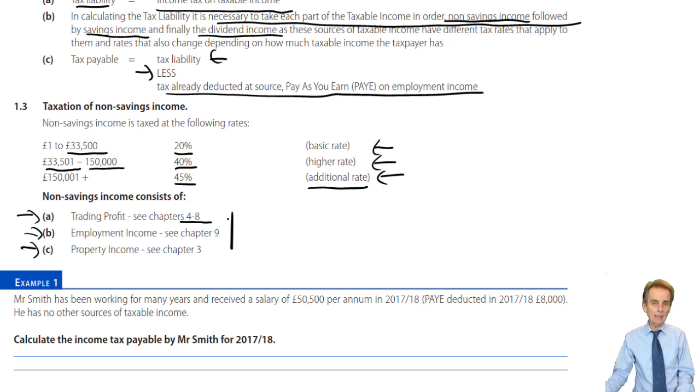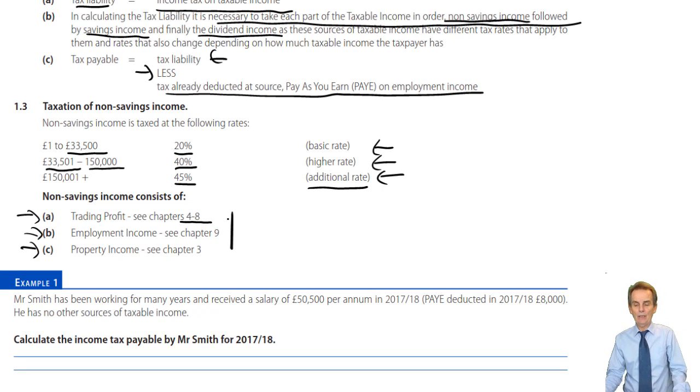Property income in Chapter 3. Having dealt with the details of the income tax computation and its content, how to establish taxable income in its different forms, how to then tax that taxable income, we then start to look at the detail. And property income, we'll also look at dividend and a bit more at savings income indeed in Chapter 3, or sources of investment income. We'll deal with that there. But at the moment, assuming that we are given a figure of income, whether it's non-savings, savings or dividend, how do we tax it on the income tax computation?